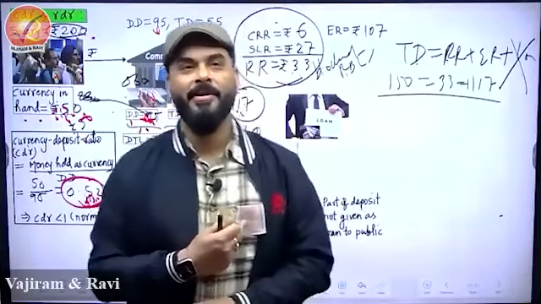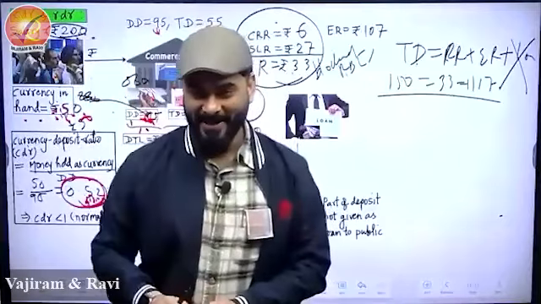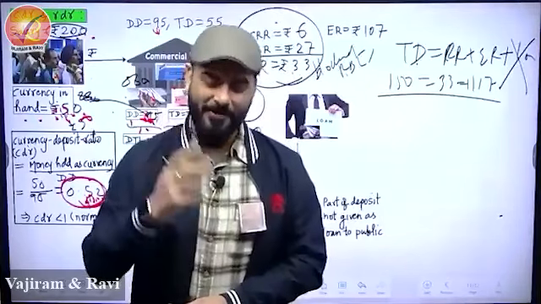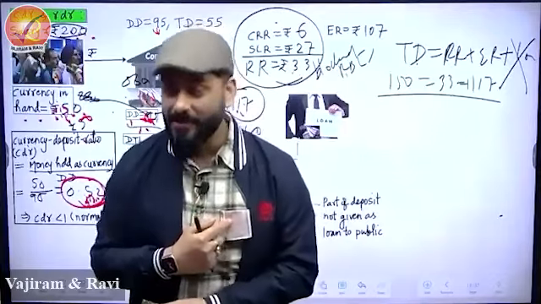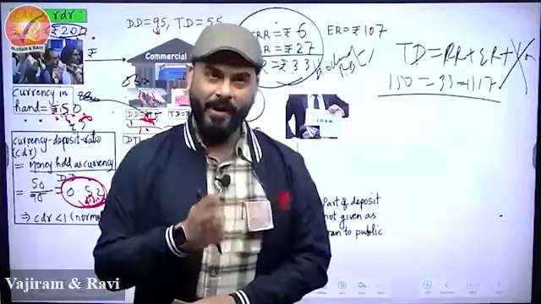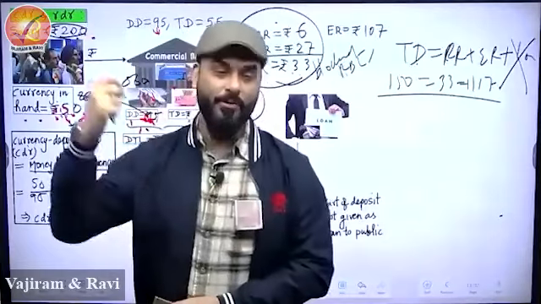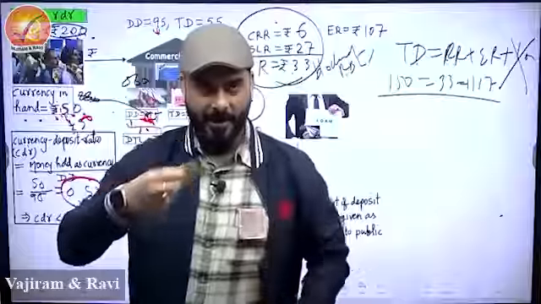No, that's the problem. So 117 is there in my pocket. I'm the bank. But I want to multiply this. But if I keep it in my pocket, I won't be able to multiply. What is this? Is this required reserve or excess reserve? Excess reserve. Look at the beauty now. Required reserve gone to RBI. Now this is excess reserve. What will I do? I'll take out 10 rupees from here. From here only I'm taking out money. And I'll give it to you.